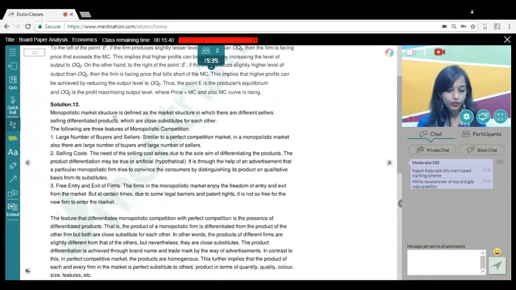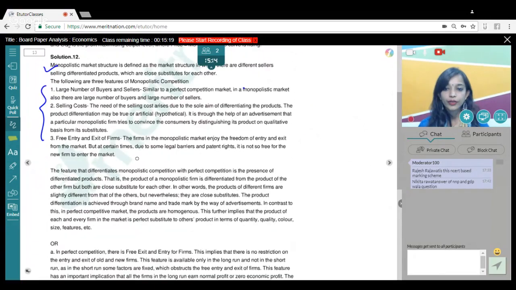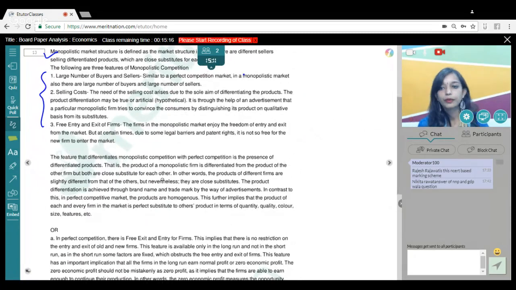Coming to the last question, that is a 6-mark question of micro. Obviously, we had 2 or parts. So the first part was: state 3 characteristics of monopolistic market and which of the characteristics separates it from perfect competition and why. So obviously, you could have explained any 3 features of monopolistic competition, and talking about the feature which separates it from perfect competition is very simple. We know in perfect competition, we have homogeneous products, right? But in case of monopolistic competition, we have differentiated products. That is, the products are different from each other. They are not perfect substitutes.